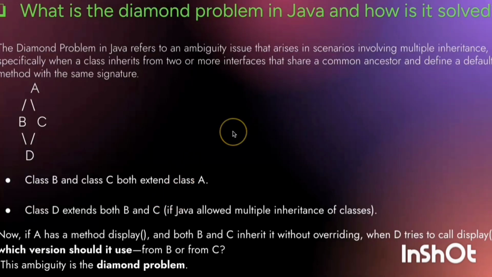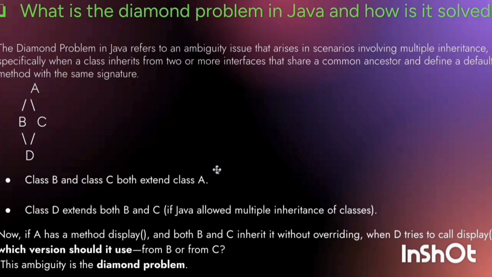Here in this question, we have drawn a diagram where class B and class C both extend class A, and class D extends both class B and C. Now, if A has a method named display, and both B and C inherit it without overriding, and then D tries to call display, then from where should it call display? From B or from C?